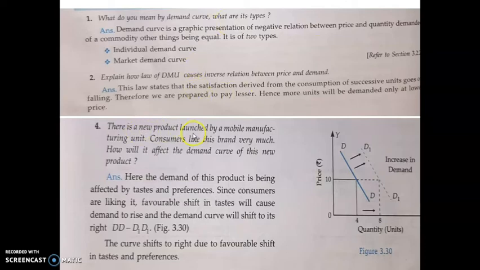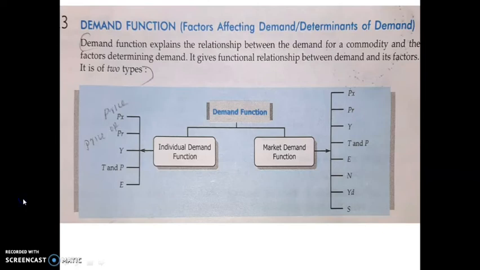Then also, there is a new product launched by a mobile manufacturing unit. Consumers like this brand very much. How will it affect the demand curve of this new product? Here there is an increase in demand, a shift in the demand curve to the right, because the demand changes due to factors other than price, that is, taste and preference. So it will shift to the right. Then the next is demand function, or factors affecting or determinants of demand.